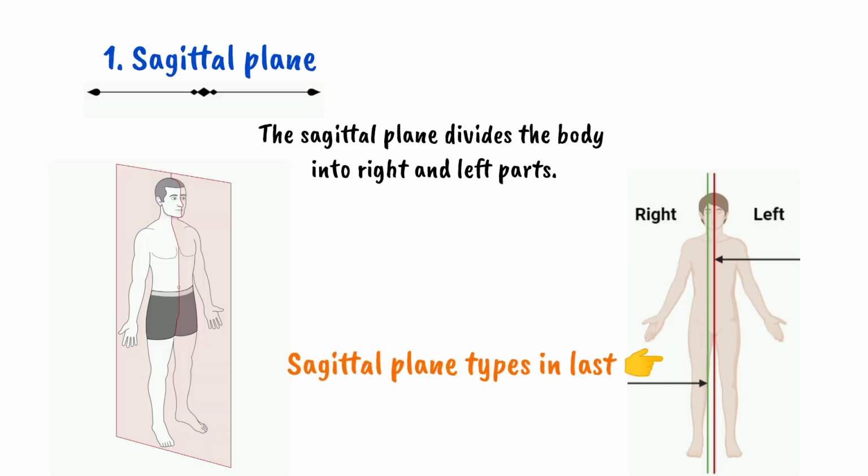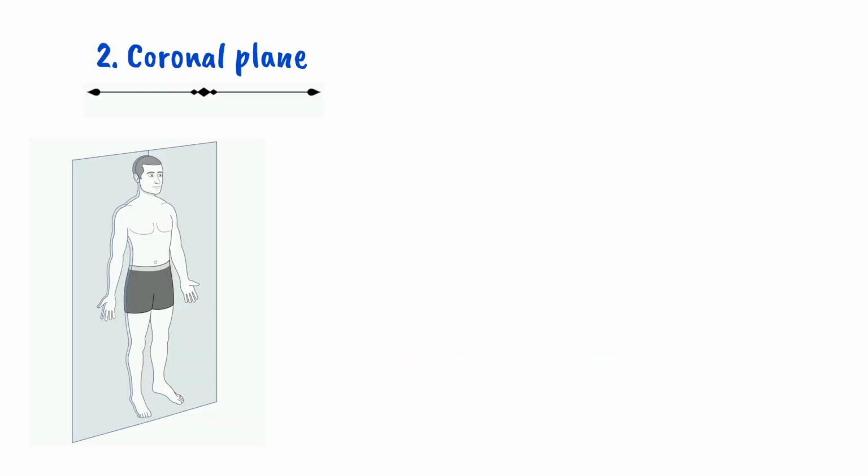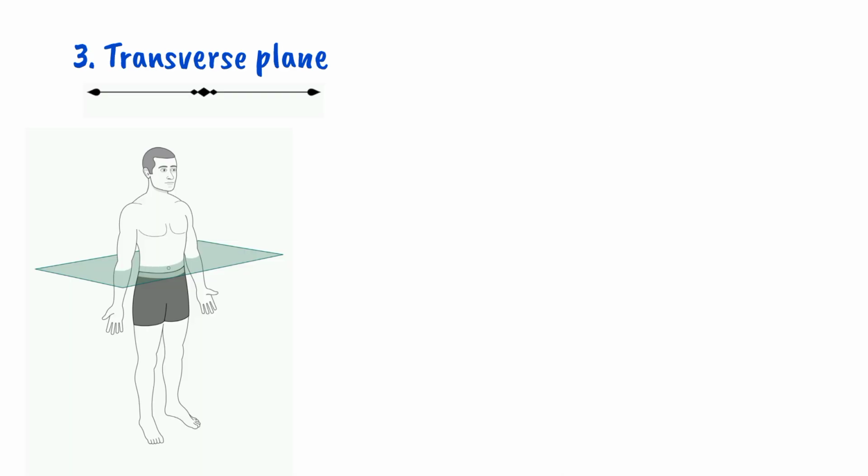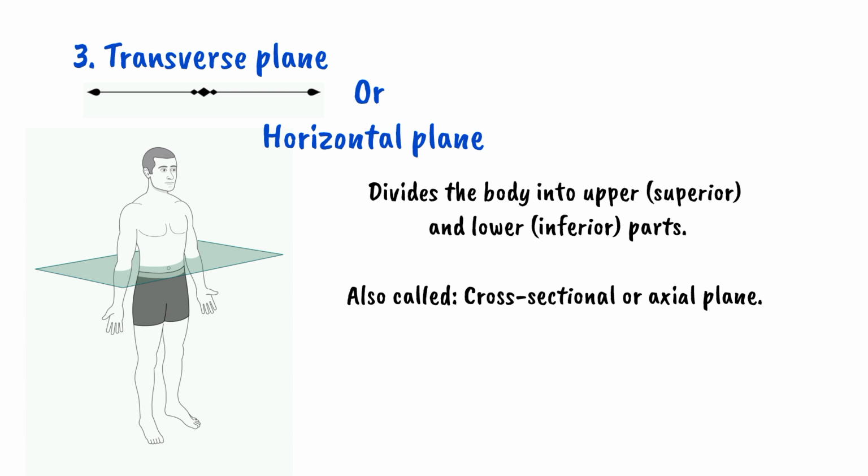1. Sagittal plane. The sagittal plane divides the body into right and left parts. 2. Coronal plane. The coronal plane, also called frontal plane, divides the body into front (anterior) and back (posterior) portions. 3. Transverse plane. The transverse plane, or horizontal plane, divides the body into upper (superior) and lower (inferior) parts.